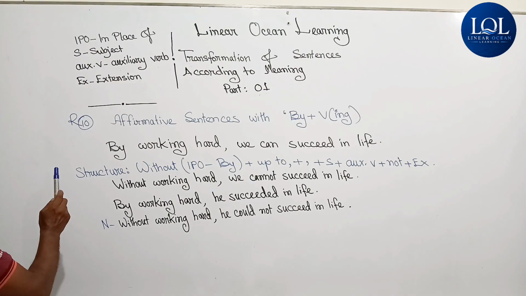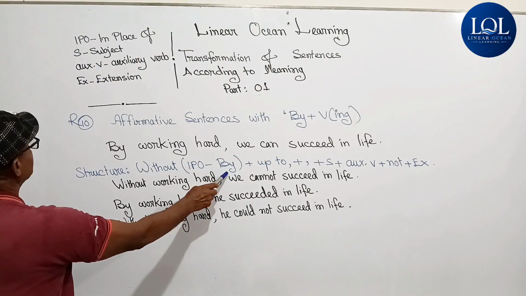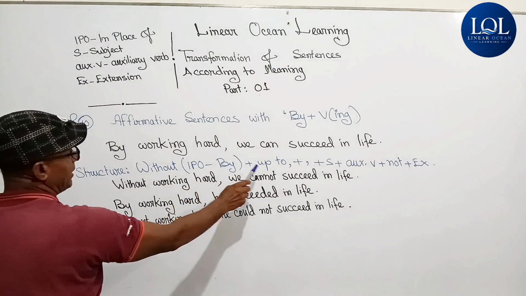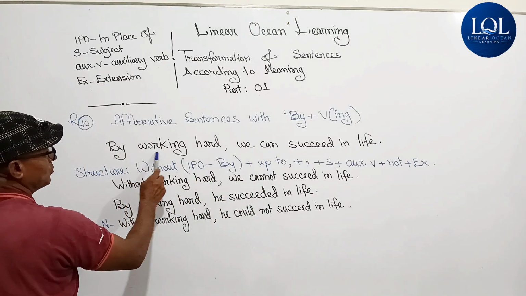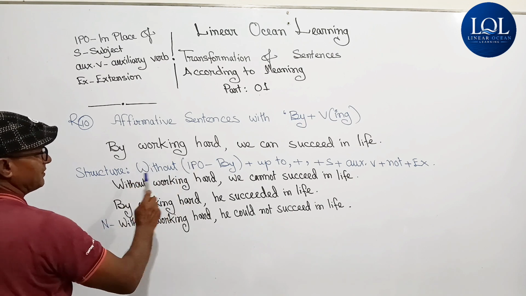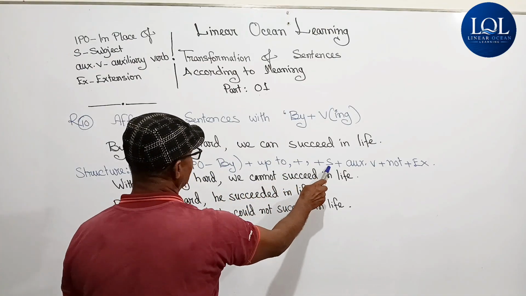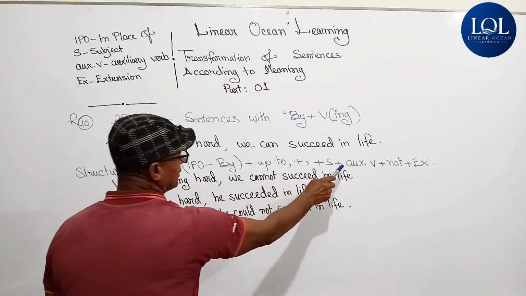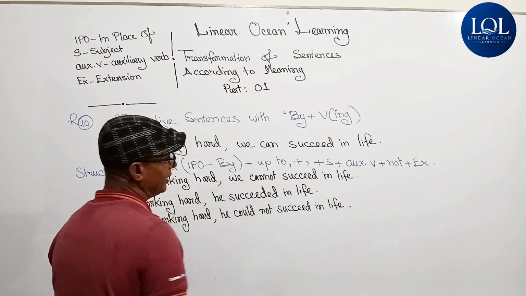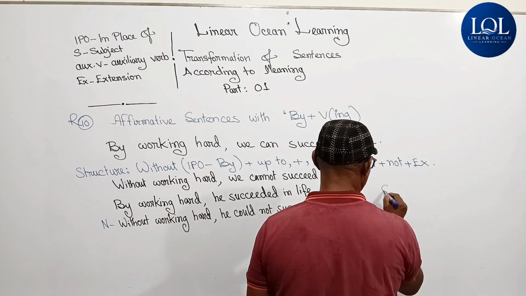Structure to be followed is: without, IPO, by. IPO means in place of. Plus whatever there is up to the comma, here the words working hard, then comma, plus subject. Subject is we here, auxiliary verb can, and with it there will be not. And we know this is the only auxiliary verb which takes not with it.